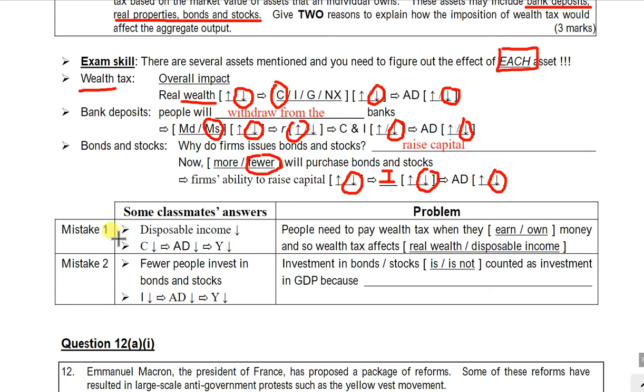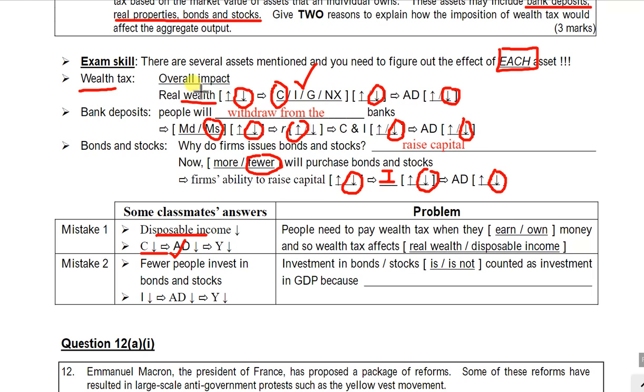For the first mistake, some of you mentioned that with the wealth tax, the disposable income decreases, and that's why the consumption decreases and so on and so forth. A drop in the consumption is pretty good, so I have mentioned something like that here, but you can see that the reason is totally different.